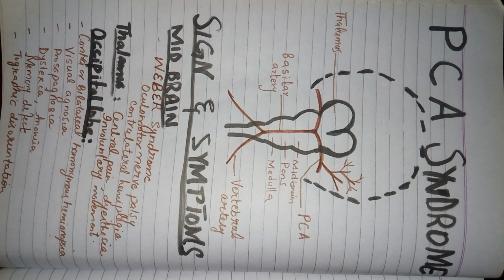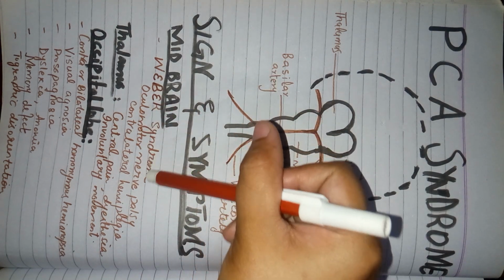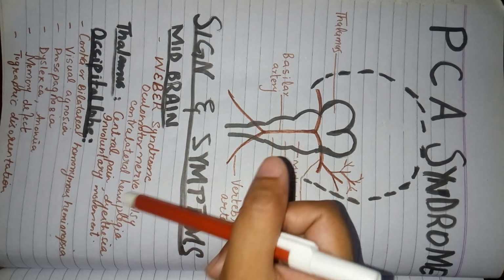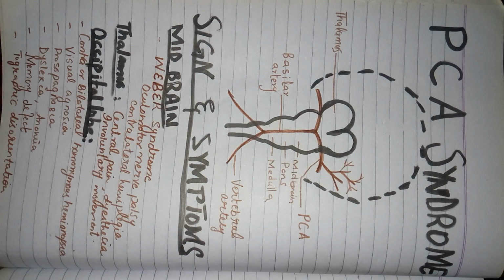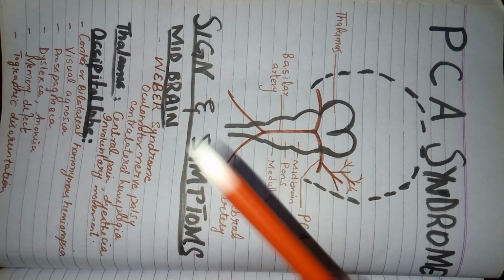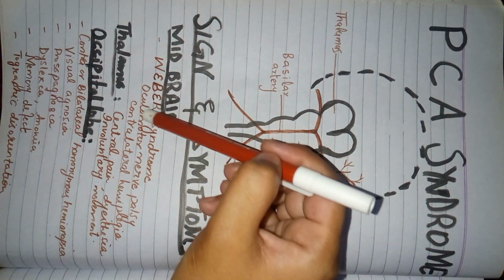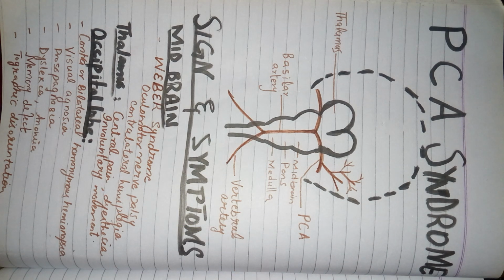If there is damage at the level of the midbrain, then there is damage to the nuclei of the third cranial nerve, because the nuclei are present in the midbrain, and the midbrain is supplied by the posterior cerebral artery. So if the posterior cerebral artery gets damaged, the supply to the nuclei of the oculomotor nerve will also be disturbed, and that can cause oculomotor nerve palsy.